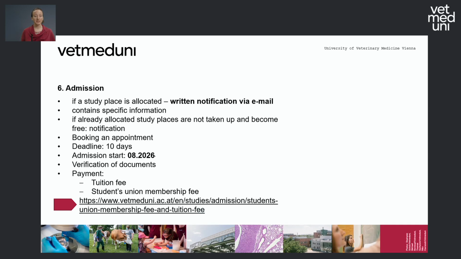The admission will take place most likely from the end of August until the end of September, and you will need to come here in person so that we can verify all your documents. You will, as mentioned, receive a notification via email, which contains specific information about the whole admission process in person. You will also need to confirm that you want the study place and book an appointment for admission, and here the deadline is 10 working days.